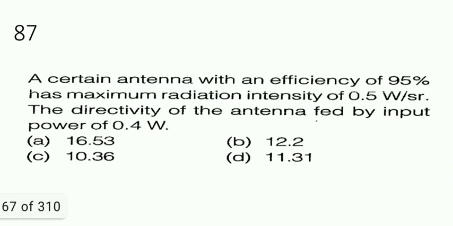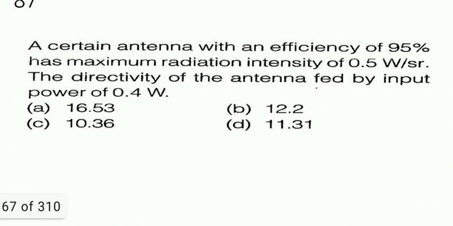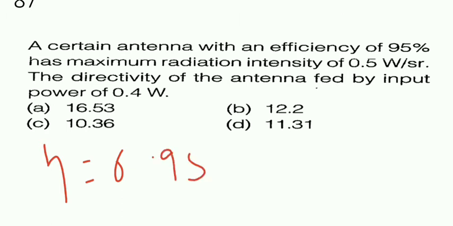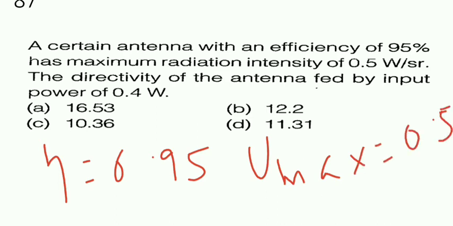Next one, a certain antenna with the efficiency of 95% has maximum radiation intensity of 0.5 watt per steradian. The directivity of the antenna fed by input power of 0.4. What they have given? Efficiency eta is 0.95, 95%. Maximum radiation intensity U max is equal to 0.5. This they have given. What they ask is D, directivity of the antenna. So we have to find.